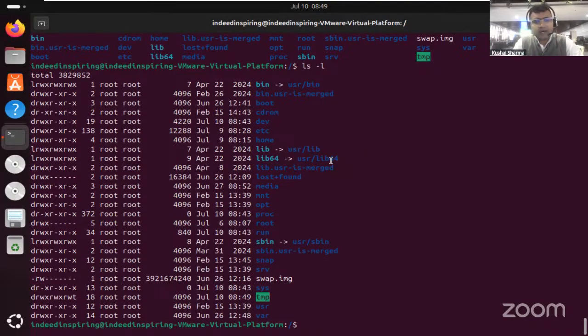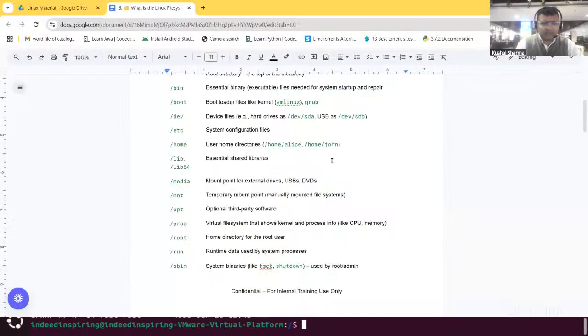Originally lib and lib64 are folders only, but here they're present as a link, and that's why we are able to see them in light blue color. But they will function exactly the way they should function. That is how they will work. So this is the lib folder where all the essential libraries are present.